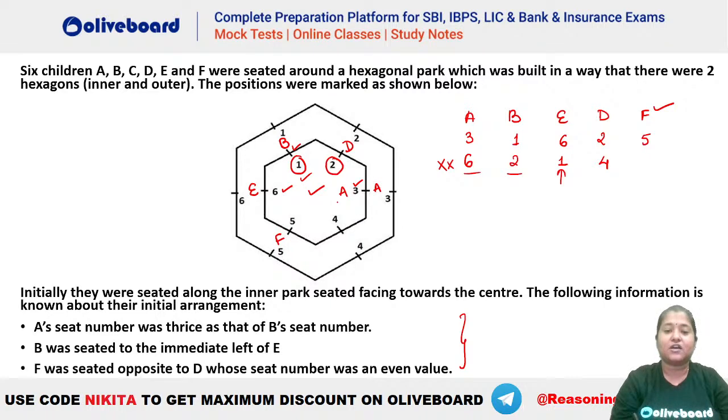This was your A here. So who is the remaining person? C. So C will be on seat number 4. Okay. So this is the initial arrangement that we have got.